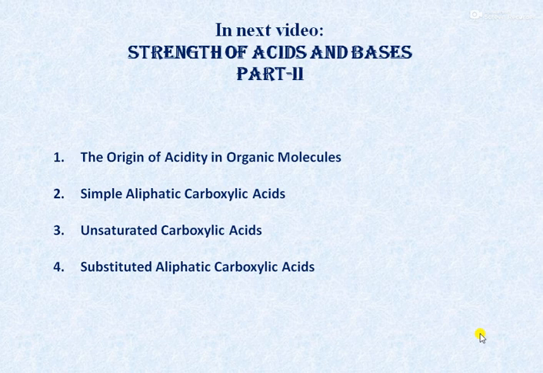In this video, we have discussed the theories of acids and bases, then the strength of acids, Ka and pKa values, strength of bases, Kb and pKb values, and in the next video you can learn strength of acids and bases part 2, that is origin of acidity in organic molecules, simple aliphatic carboxylic acids, unsaturated carboxylic acids, and substituted aliphatic carboxylic acids.